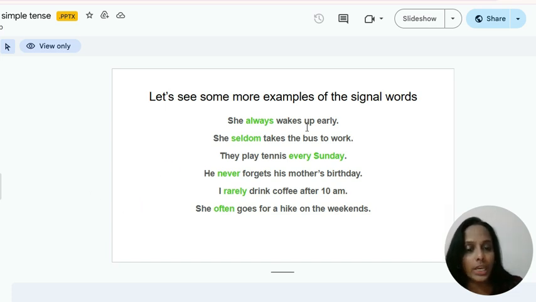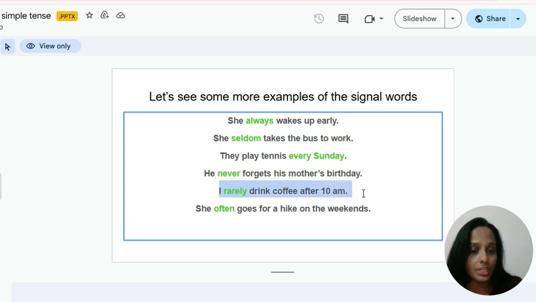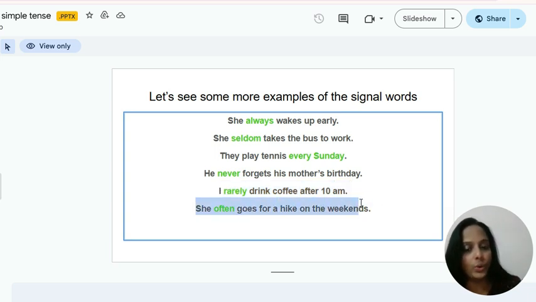She always wakes up early. She seldom takes the bus to work. They play tennis every Sunday. He never forgets his mother's birthday. I rarely drink coffee after 10 a.m. She often goes for a hike on the weekends.